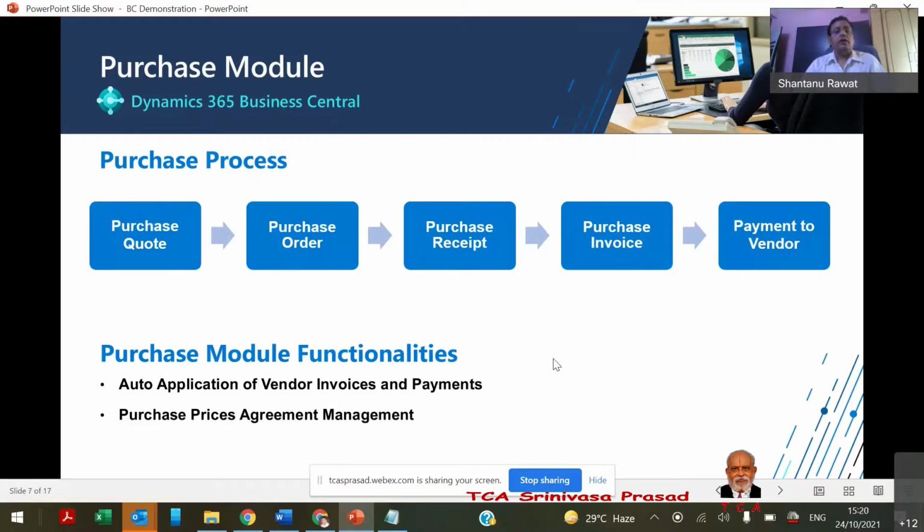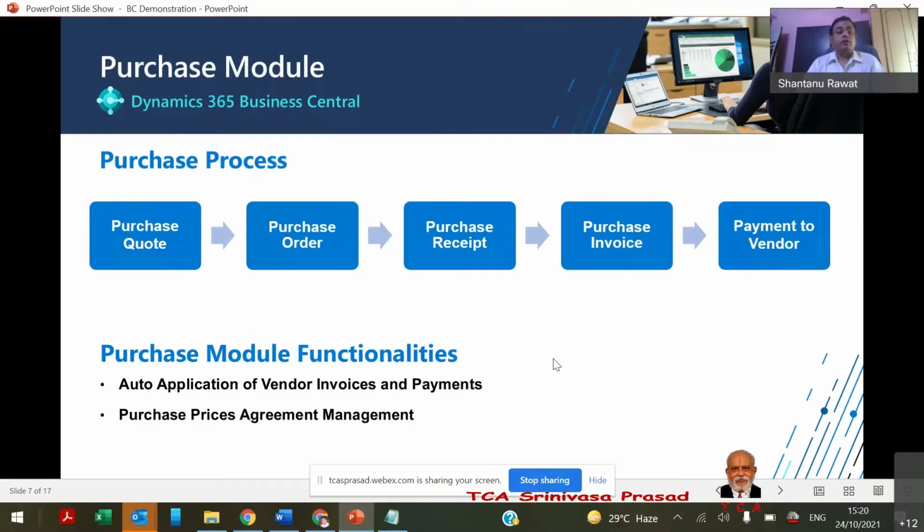So whenever we get the payment, whatever vendor invoices are pending, based on the due date, the system will automatically apply. And further, whenever we have a purchase quotation, we might have some long-term agreement with a vendor where we maintain the prices based on various parameters. It could be based on duration, like till 30th October a particular price is there, and from 1st November maybe the price will increase or change.